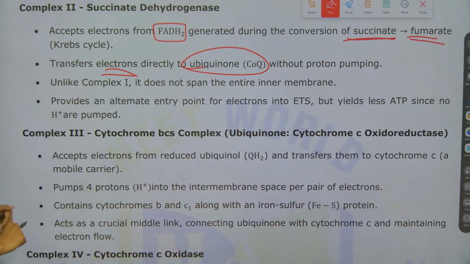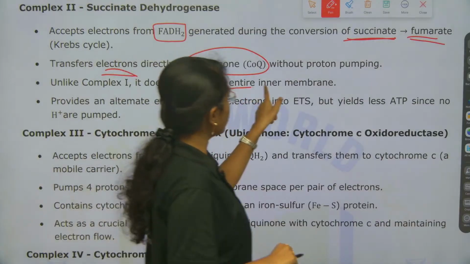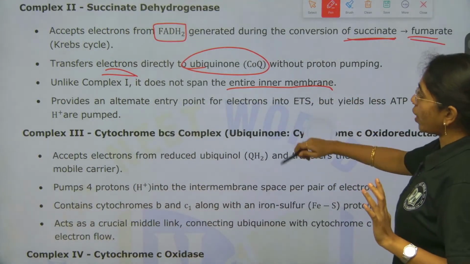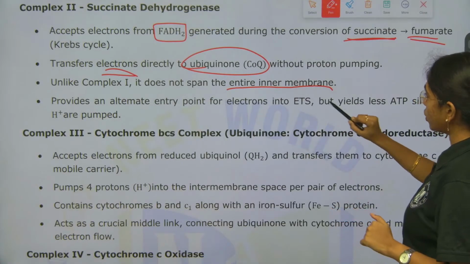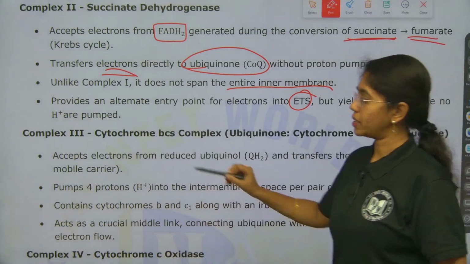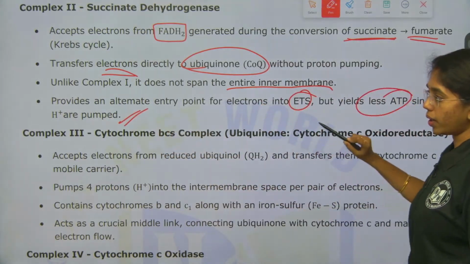Unlike complex 1, it does not span the entire inner membrane, and provides an alternate entry point of electrons into the ETS, but yields less ATP since no H plus are pumped from complex 2. Okay. Next,